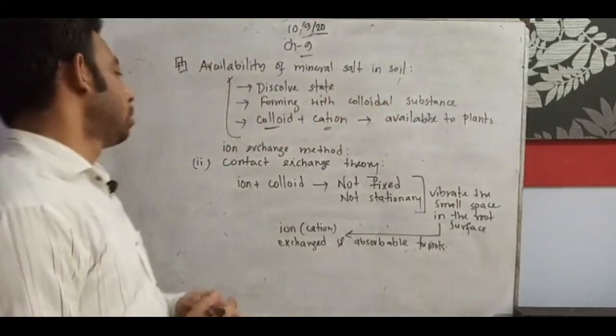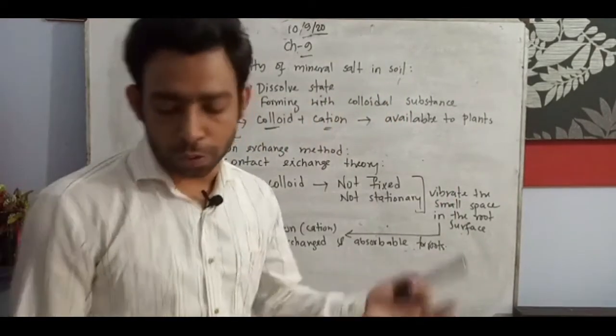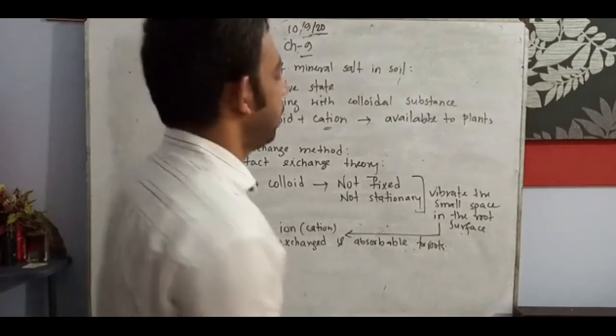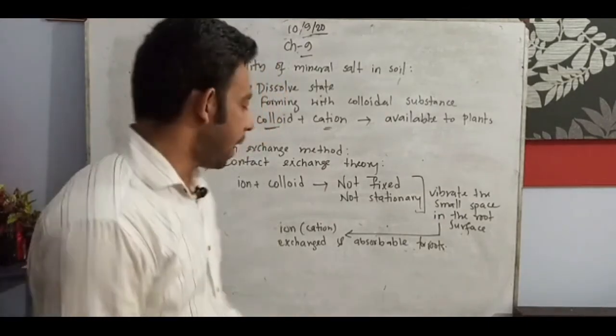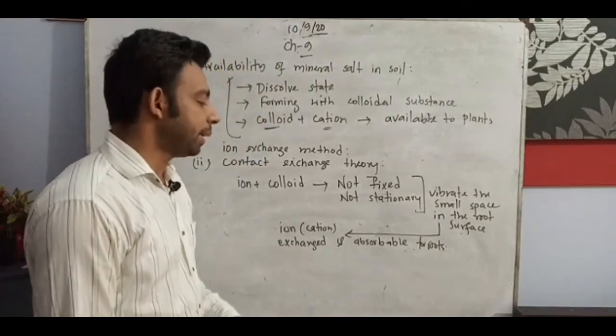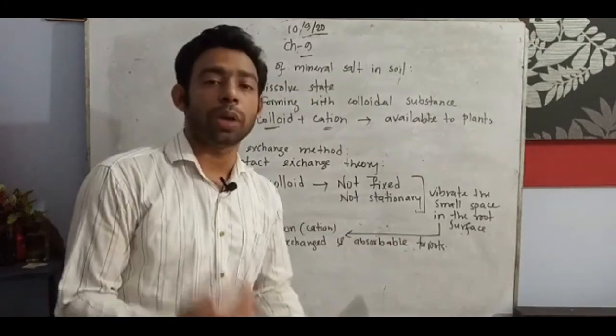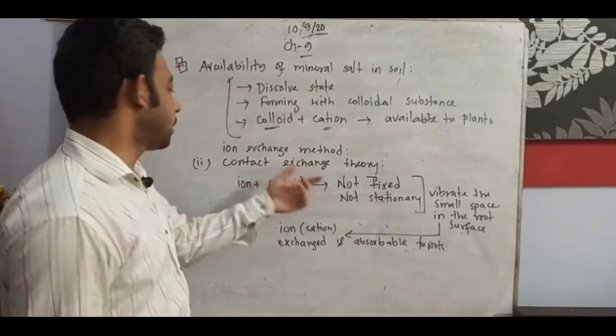In very short form, my dear students, I just try to make it clear how absorption for roots is going on through contact exchange theory.